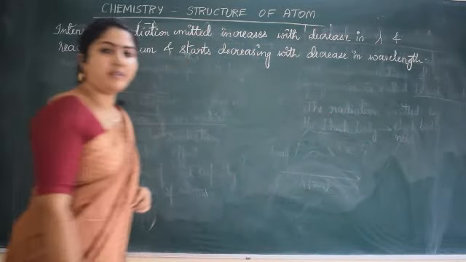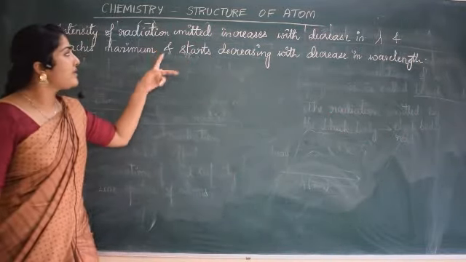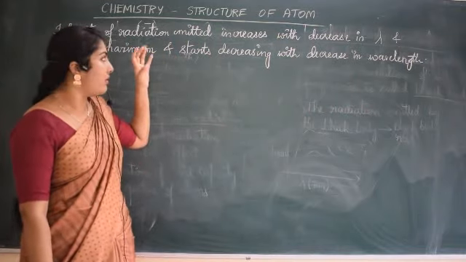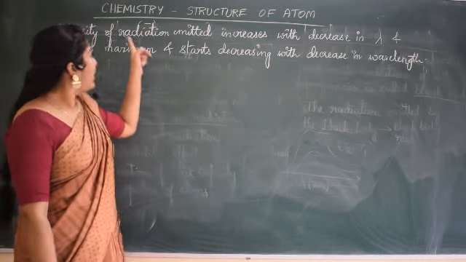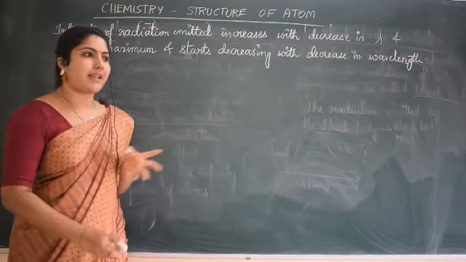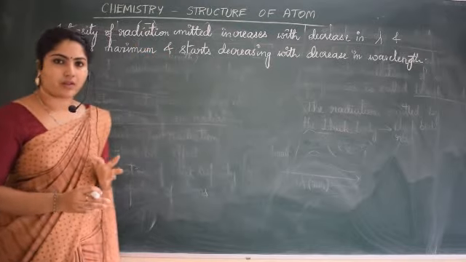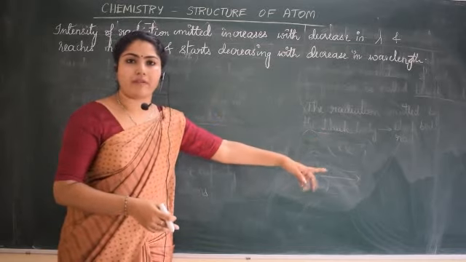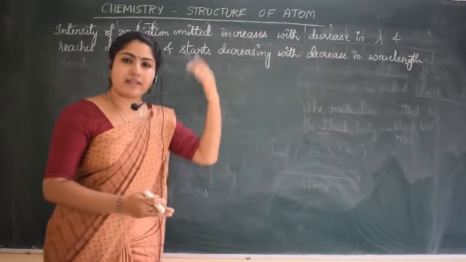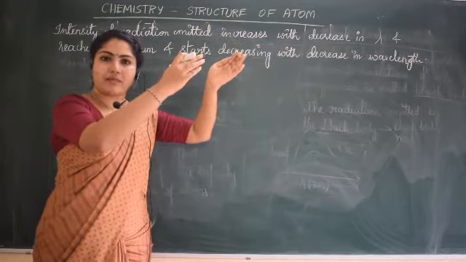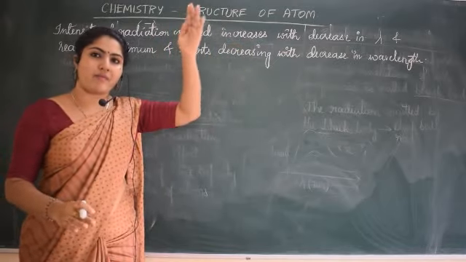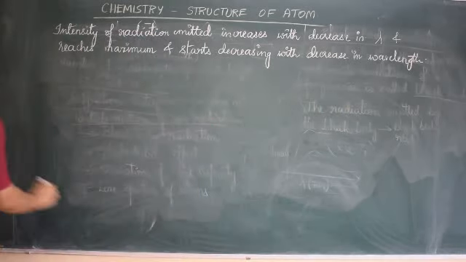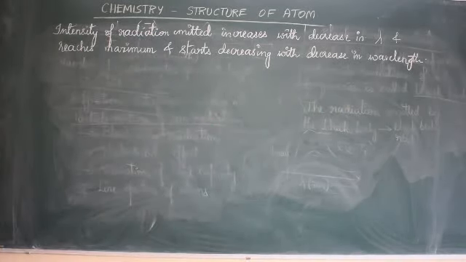Hope you have got the point. Just remember that the intensity of the radiation emitted, this is related to the black body, the statement that is given. Intensity, in simpler words, means brightness. Okay, intensity of the radiation emitted increases with decrease in wavelength. When there is decrease in wavelength, intensity increases. It reaches a maximum value, say a curve, and then further it decreases with decrease in wavelength. It's just a statement which you need to remember.